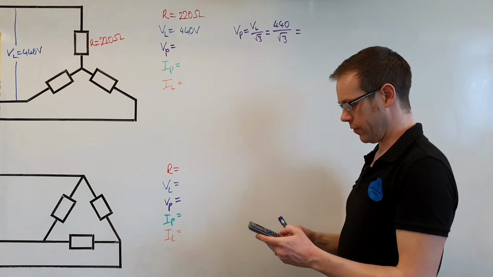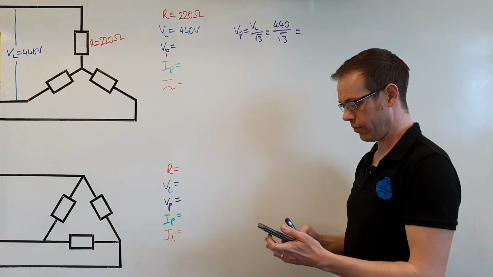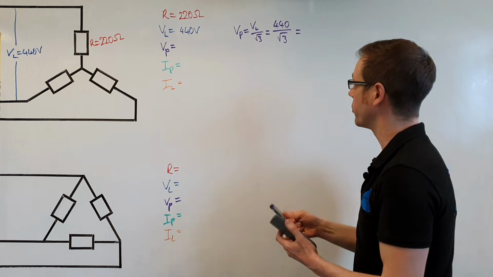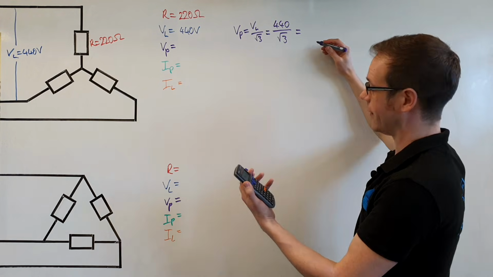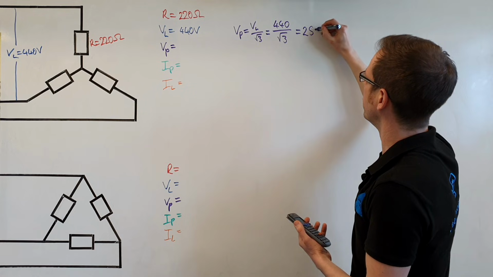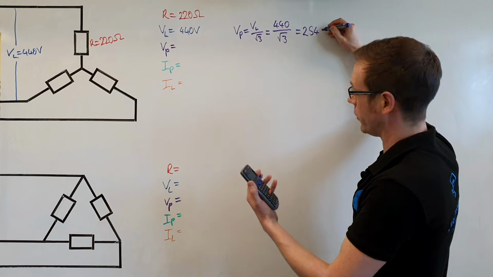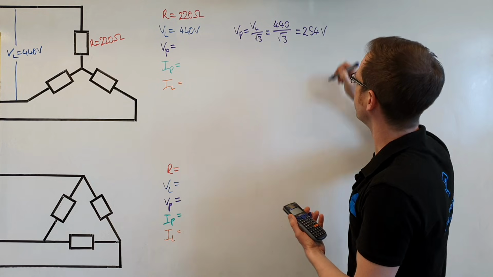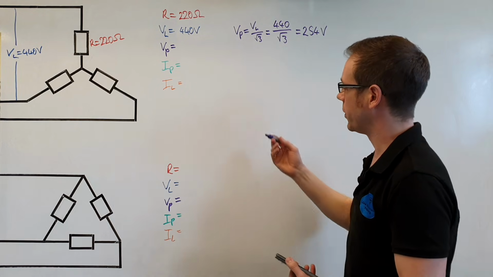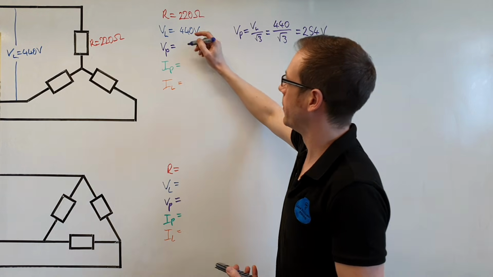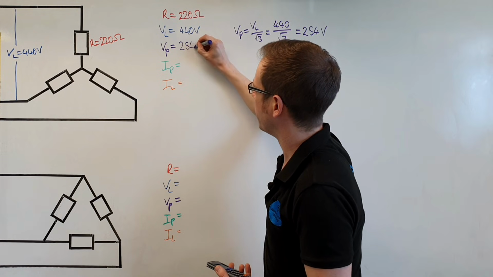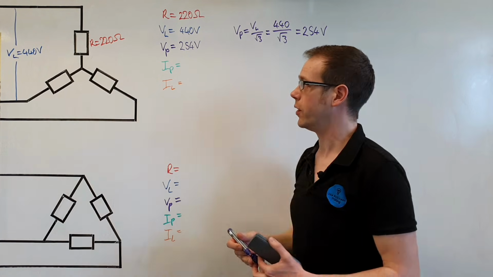We've got 440 divided by the square root of 3, and 440 divided by the square root of 3 gives us 254 volts. If we round that off to one decimal place, that's a 0, so 254 volts is perfectly acceptable as an answer. So there's our number, 254 volts for our phase voltage.